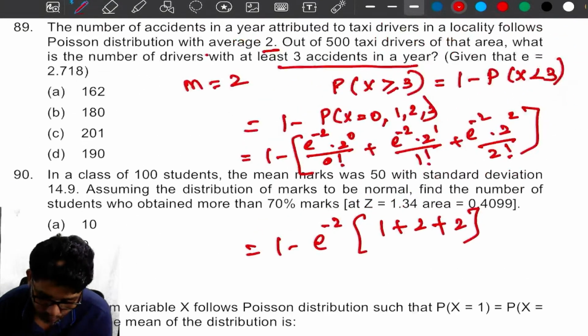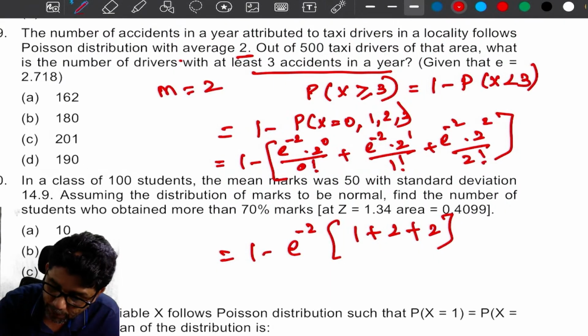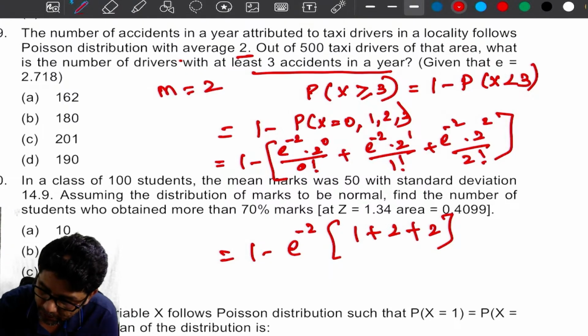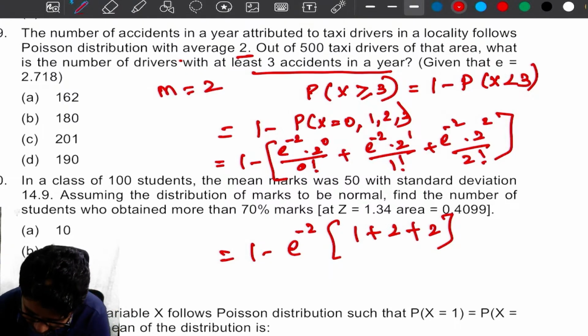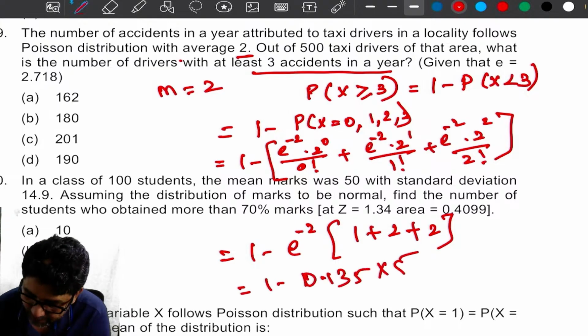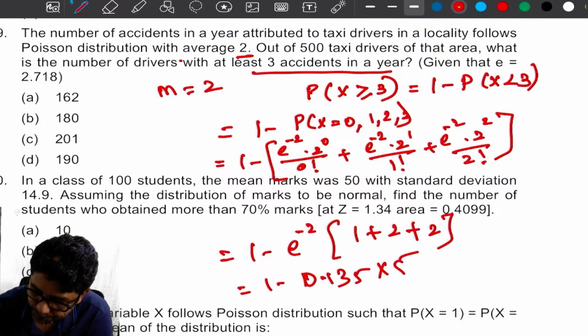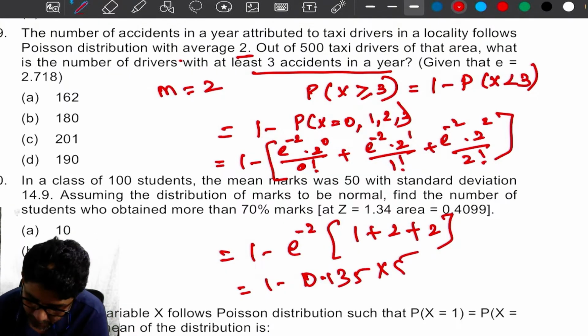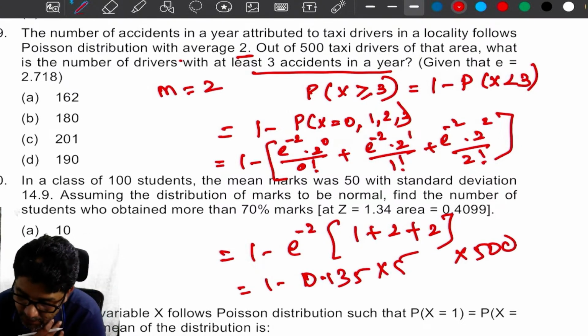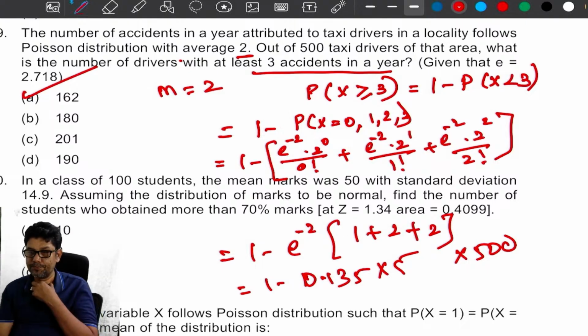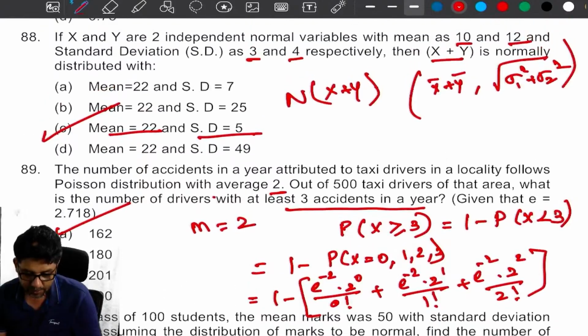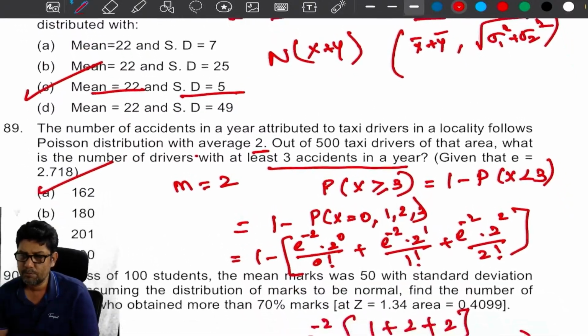What is e power minus 2? The e value is given, 2.718, so e power minus 2 is 0.135. So 1 minus 0.135 into 5, and into 500, because we have to find the number of drivers in total. So I am getting 162. 88 is there in the book.